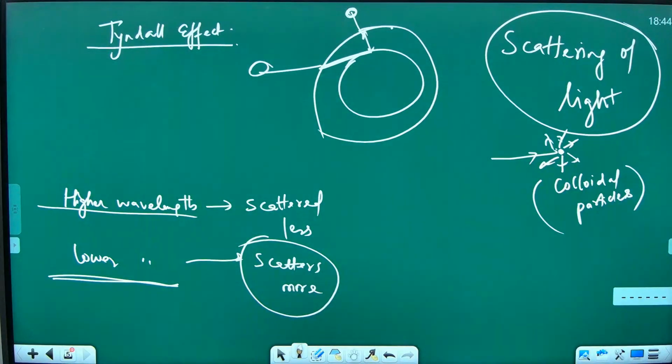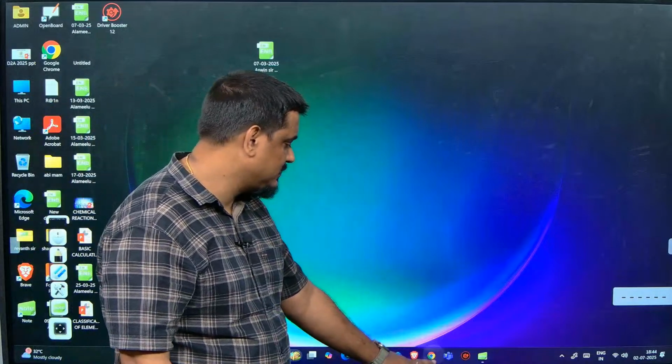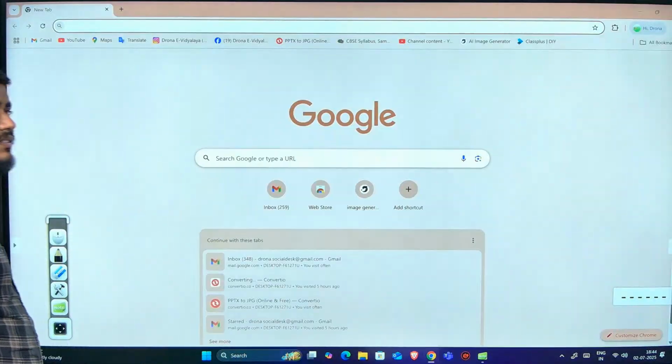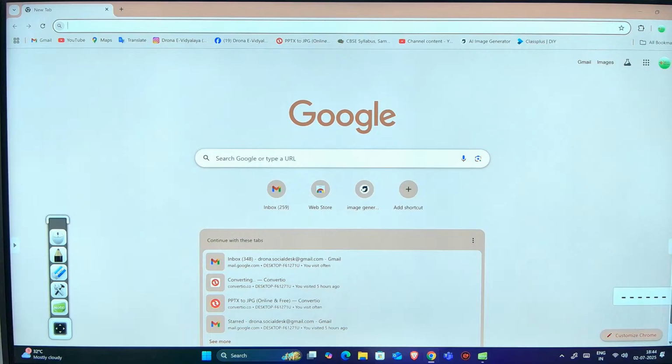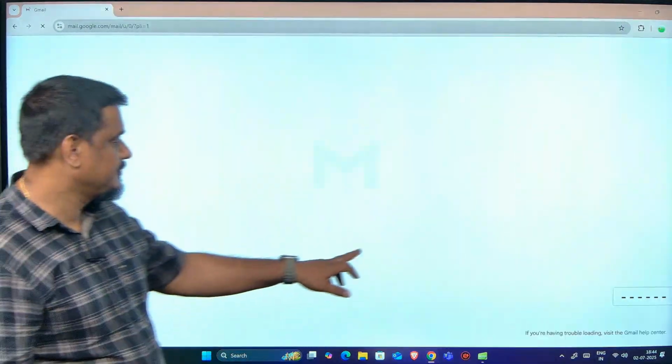Okay, is it clear to everybody? Can we go to some questions now from the past papers of the board examination? Shall we see some questions? No doubt, sir. Ask me then, whatever you want to ask. Sir, when light hits bigger sized particles, you said it will reflect. Does it follow the laws of reflection? Definitely it follows the law of reflection. Whenever light is reflecting, it will follow law of reflection.